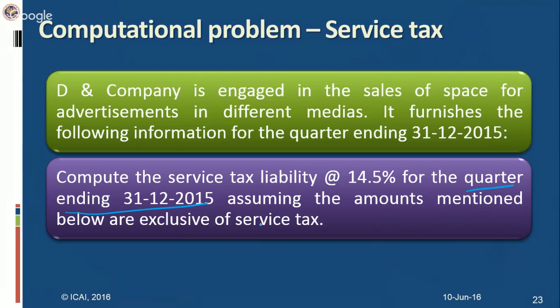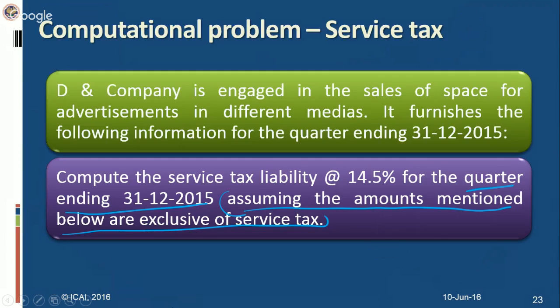In this question, as I was telling you while covering the presentation part, you need to know whether the receipts are inclusive of service tax or exclusive. Had this not been given in the question, and you were not able to make out from the question itself whether the receipts are exclusive or inclusive, it's always better to take an assumption instead of being in doldrums. Why take a chance? You should write in the assumption that you have assumed it this way and are solving it this way. This will definitely save you.